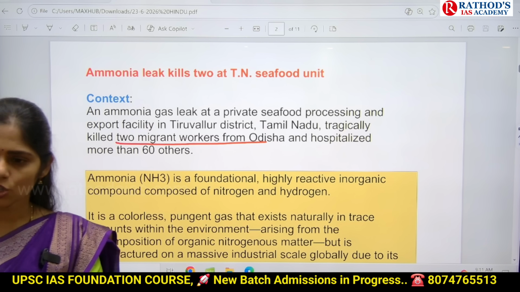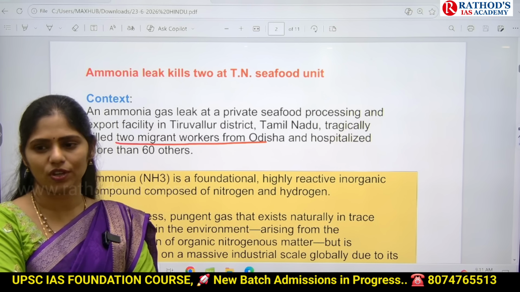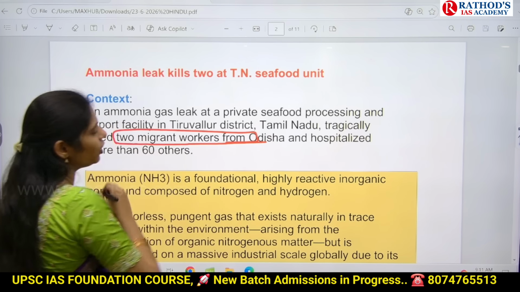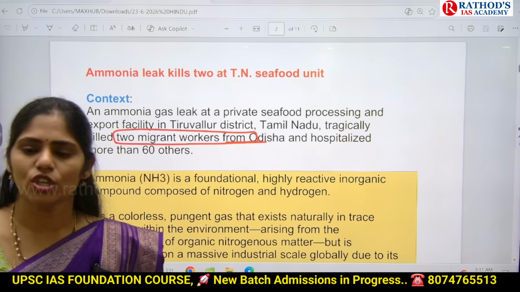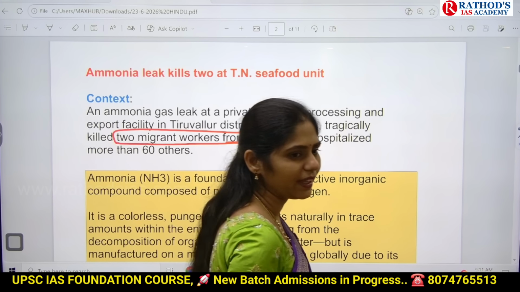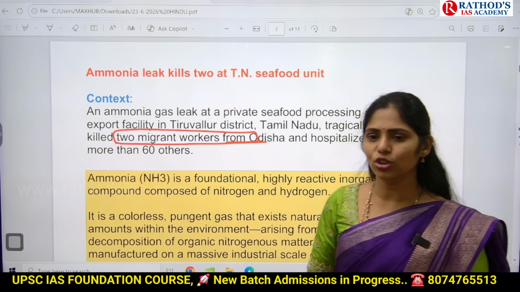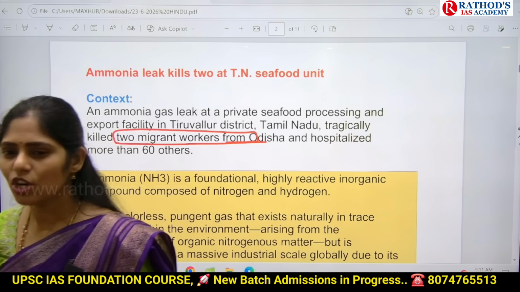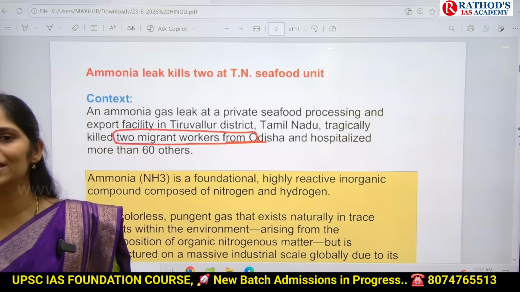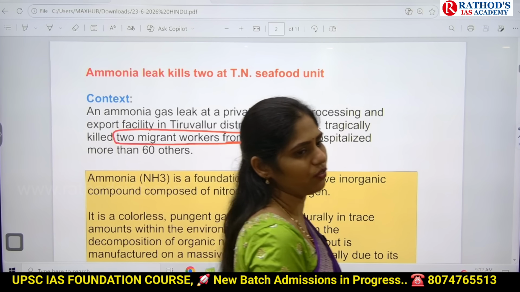Are you understanding? So in this way, UPSC can connect current affairs and give you a mains-based question. Clear? So from the mains point of view, it will be talking about the vulnerability of migrant workers in our country. If you want to make notes, how can you make notes here? You have to collect the data related to migrant workers in our country. In which part of our country, like south, northeast, northwest, north or central India, do we have more migrant workers? You have to see what challenges are faced by these migrant workers, and what the way forward is.